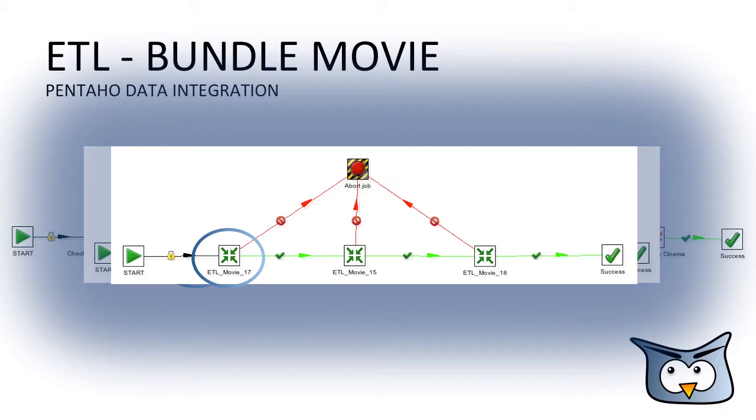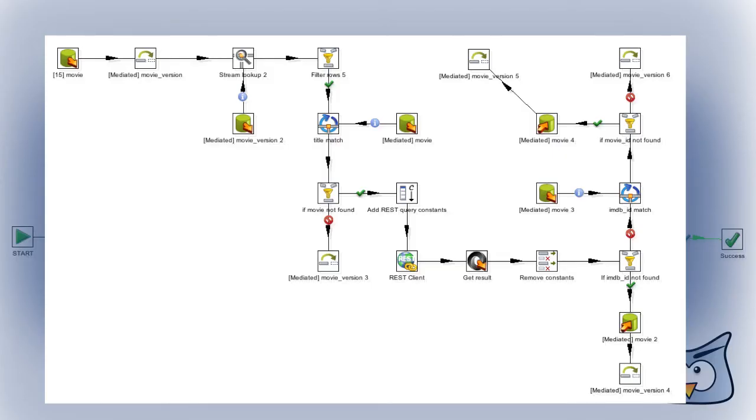The ETL movie 15 job is a little bit more complex as we divide the movie entries of group 15 into movie and movie version entries. First, we load the movie data of group 15. After that, we insert update the relevant information for movie version into the mediated schema. We look up if the movie version is already connected to a movie, and if not, we do a fuzzy match whether the same movie is already in our database. If the movie was found, we update the relation to the movie table and are finished.